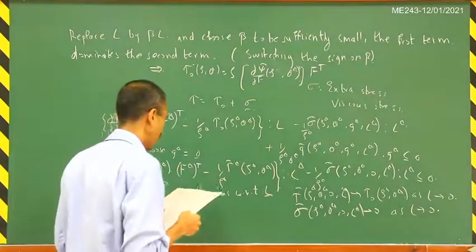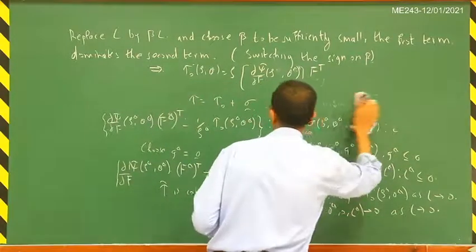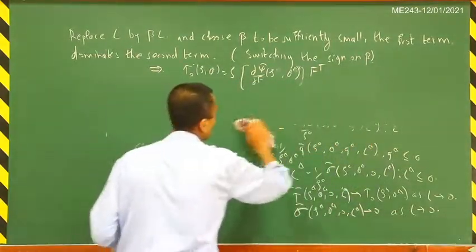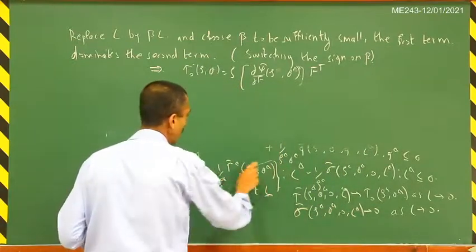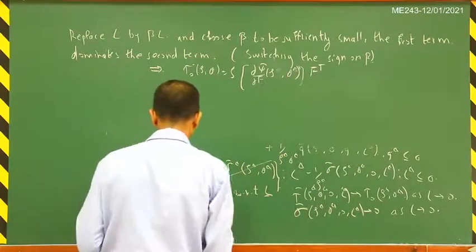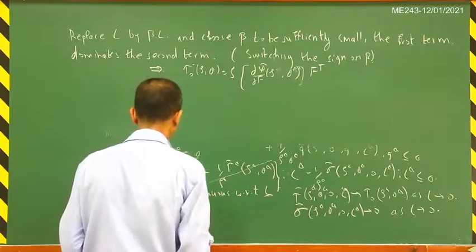Now if you substitute this into the other expression, this term will go to 0, and so you will get the general dissipation inequality.